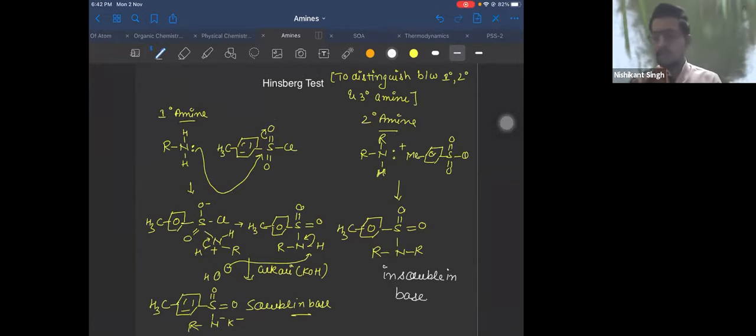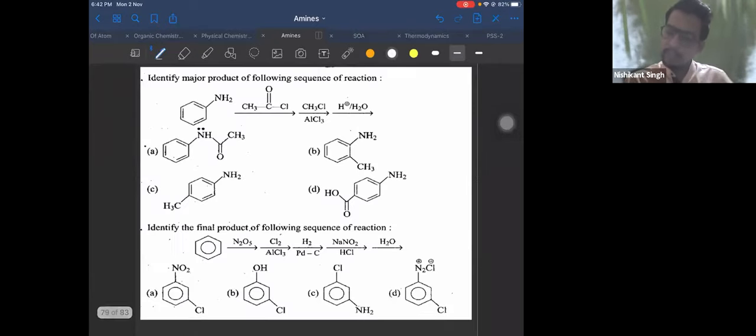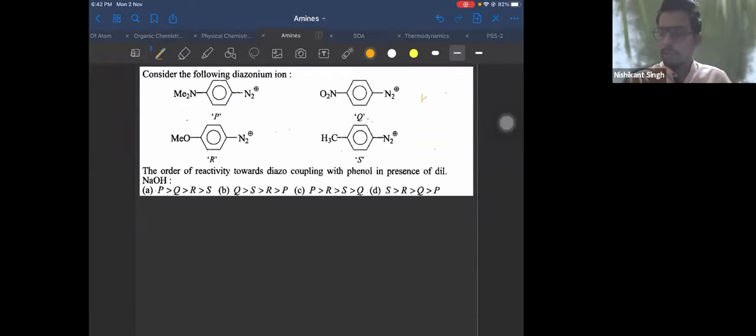Anyone having any doubt in this, please ask. Yes, guys. Anyone having any doubt in this, please ask. Right. So this finishes your chapter amines. There are certain 3 questions I've kept here for you to practice. You can practice them. We'll discuss their solution tomorrow. And we'll start tomorrow your next chapter, that is biomolecules. Okay?